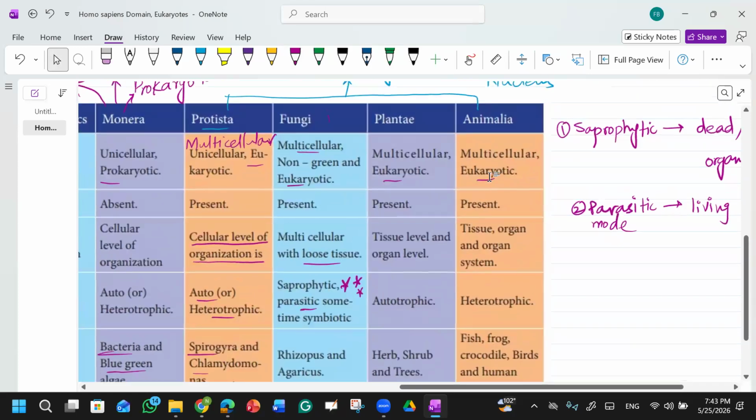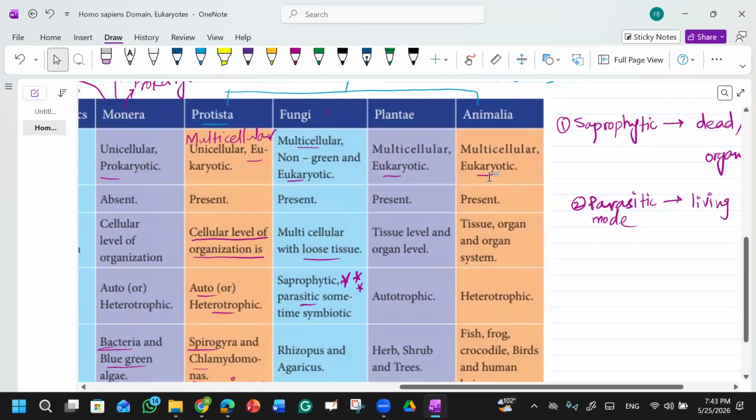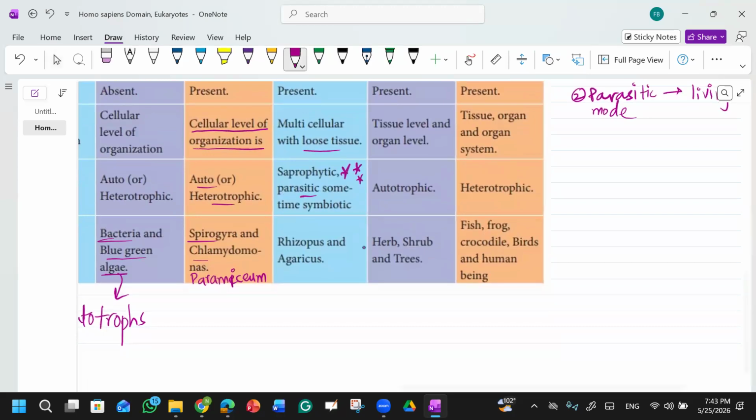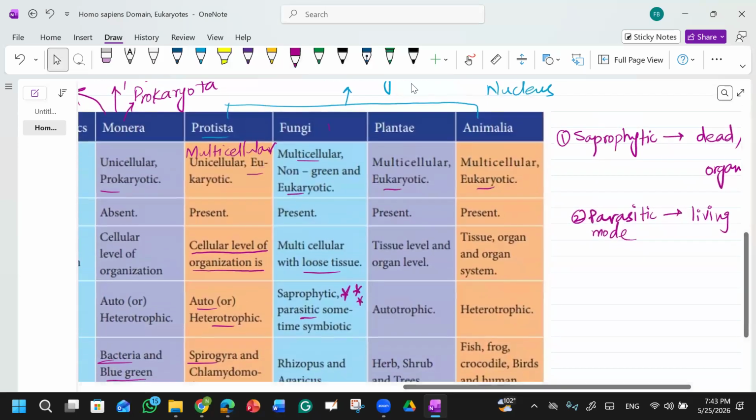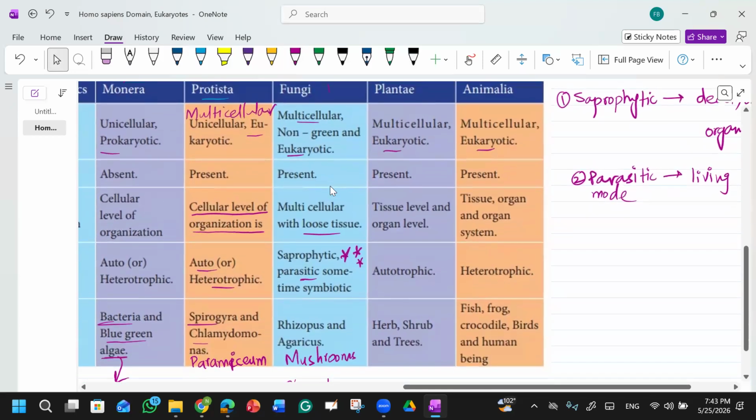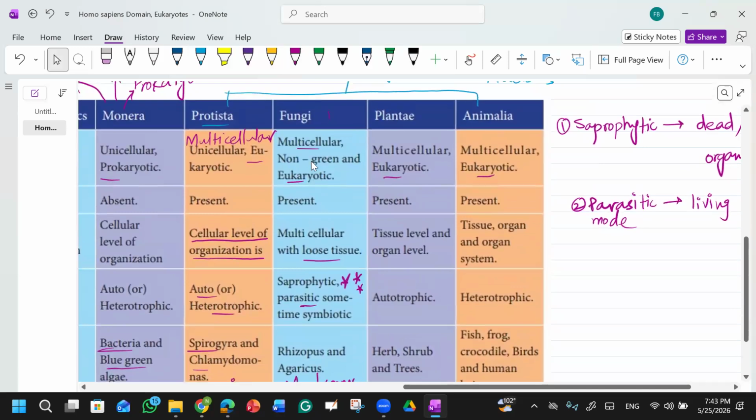They have given the example of rhizopus and agaricus, and you know some other examples, like mushrooms, and bread yeast. This is a fungi. So in the kingdom fungi, we have organisms which are multicellular, non-green and eukaryotic. Non-green means they cannot perform photosynthesis.